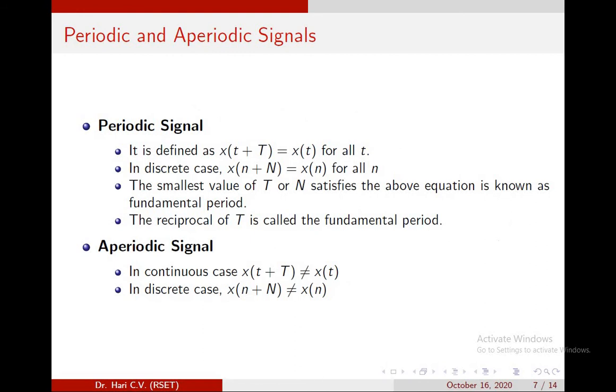The periodic and aperiodic signals. If we are considering the continuous time domain, the periodic signal is defined as x of t plus capital T equal to x of t for all values of t. In discrete case, x of n plus capital N equals x of n for all values of n. The smallest value of T or capital N that satisfies the above equation is known as fundamental period.